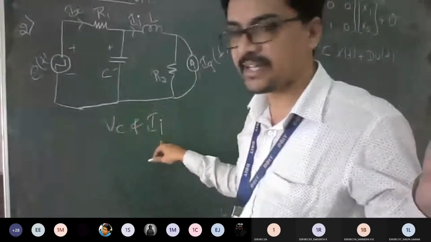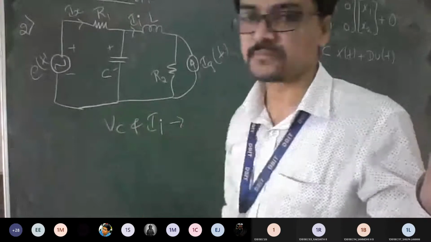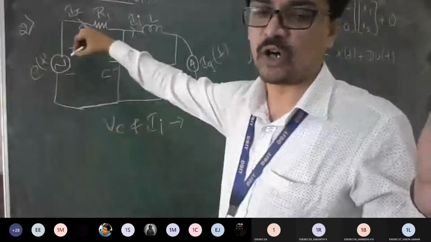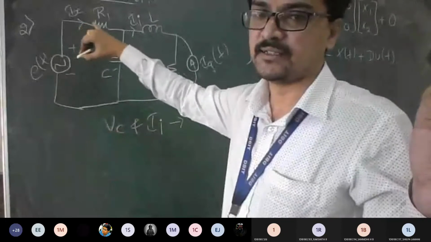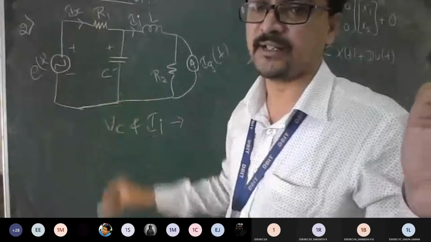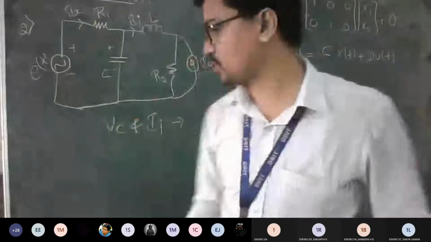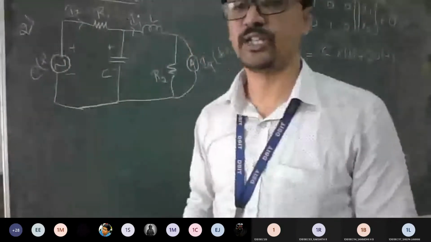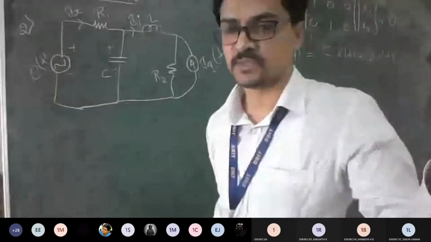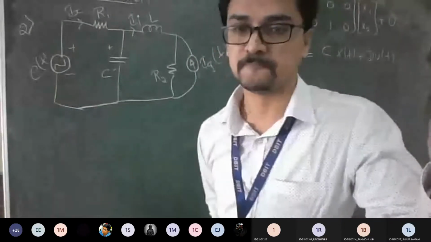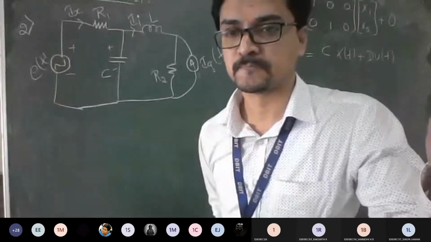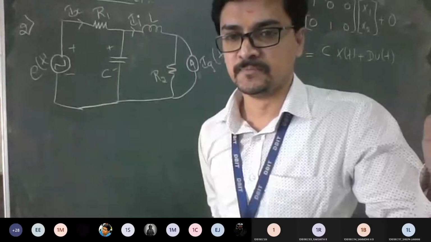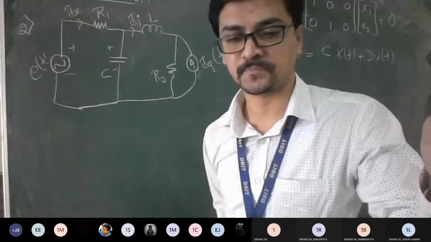Considering VC and II as state variables and output variable as Ix, for the network shown below, obtain a state model. So this much is the question. Okay. So now you should tell me how to solve the problem. What can be done?